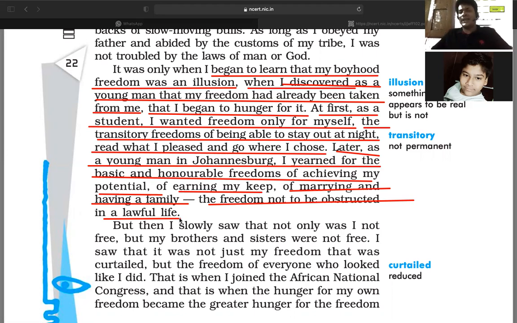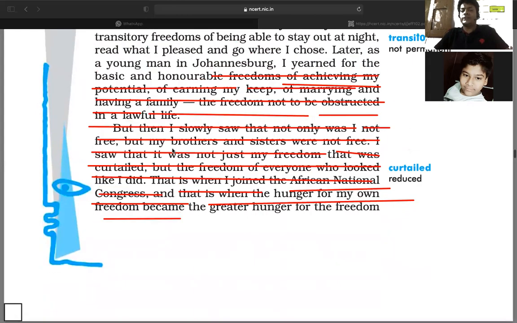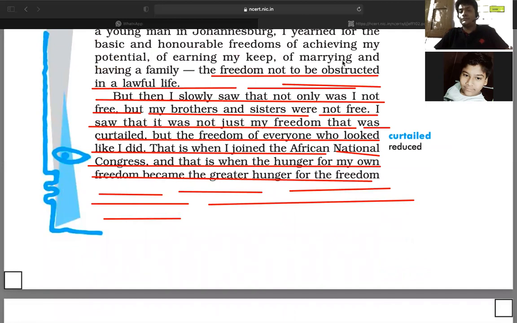Then what do you say? Is it freedom? No. The kind of freedom he was talking about in the young age, the kind of freedom he was thinking about in the boyhood age, what difference do you find? The boyhood freedom was an illusion, and the young age freedom was not given to him, it was taken from him. So that is the reason he pointed out how he was living.